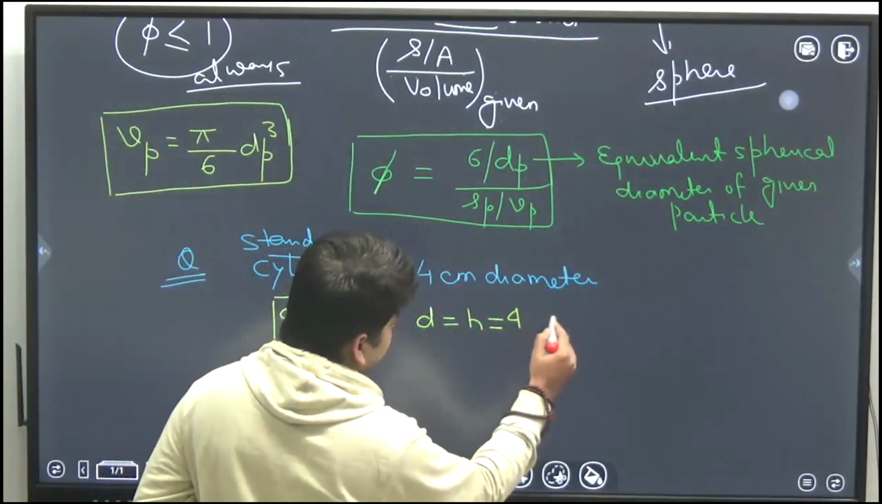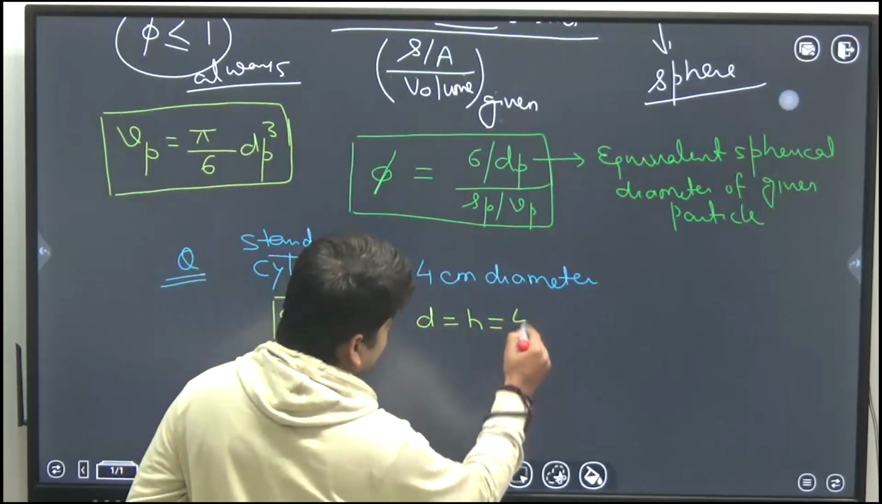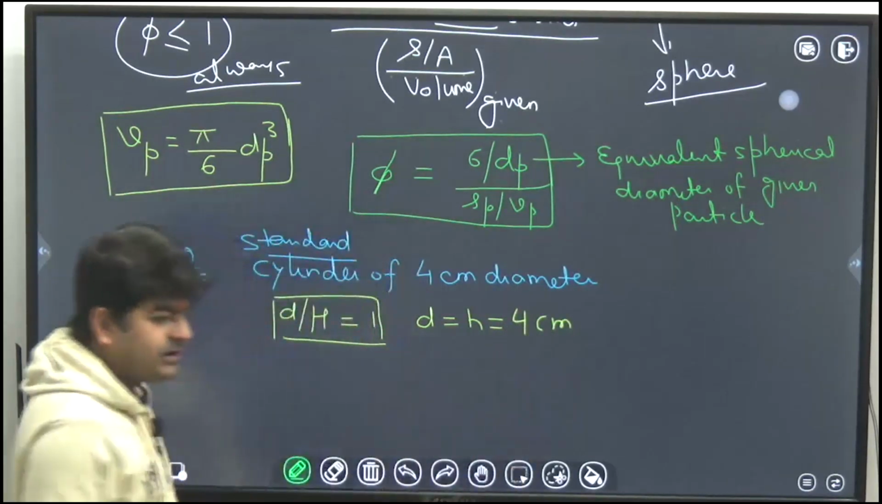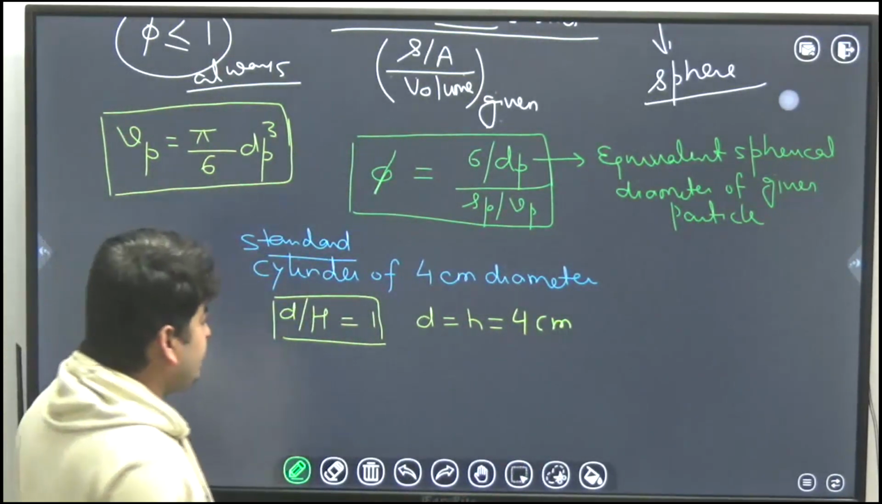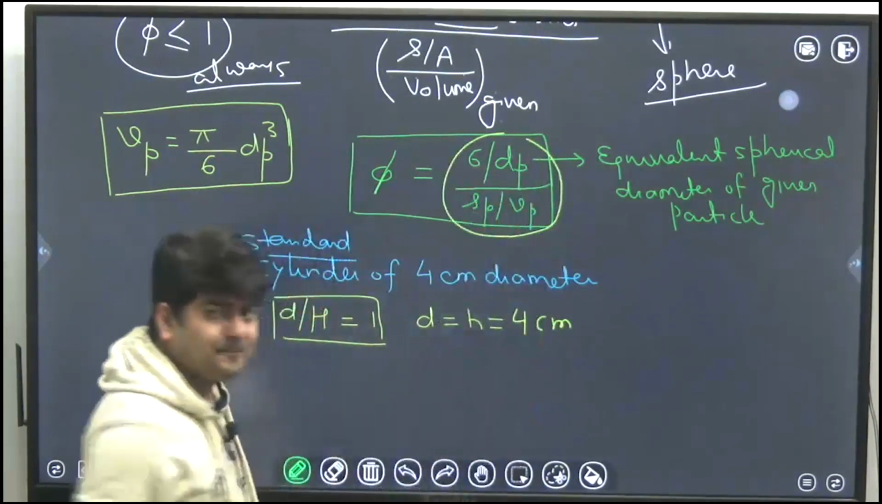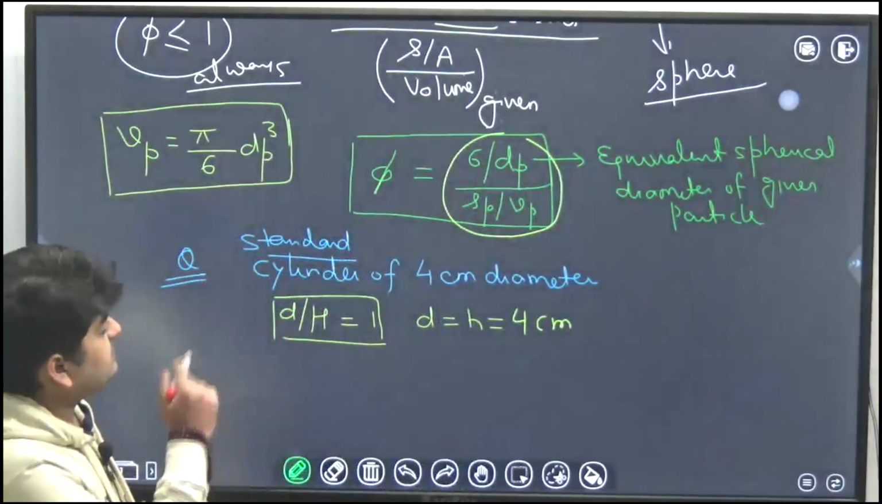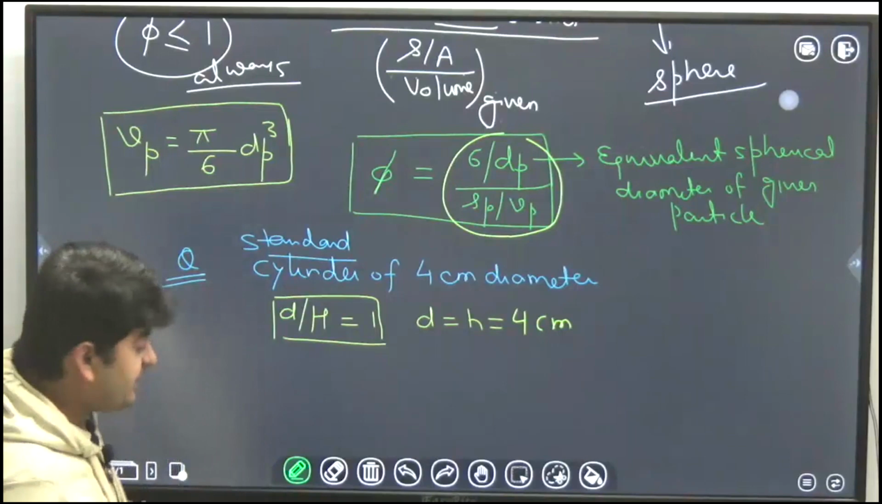That is, 4 centimeter. Now I need to calculate the sphericity. We know that sphericity can be calculated by this formula. So here, first I need to calculate the surface area and volume of the given particle, that is SP and VP.